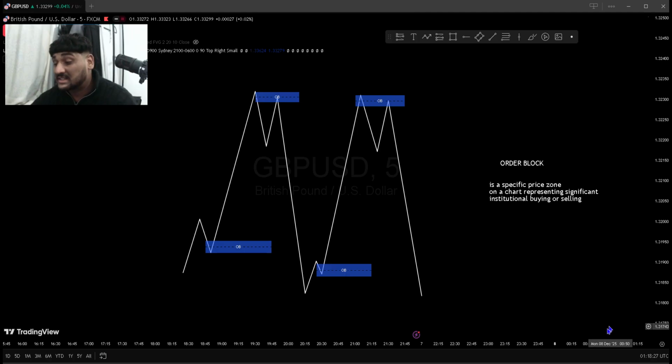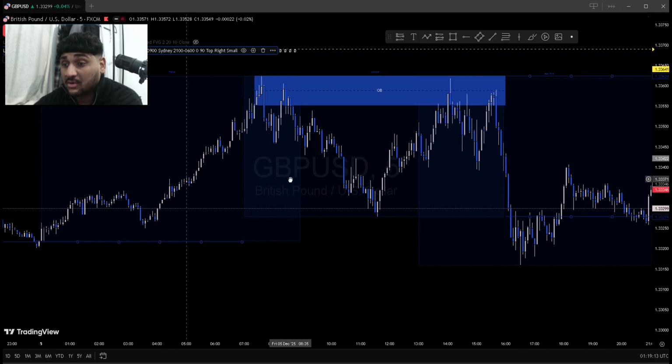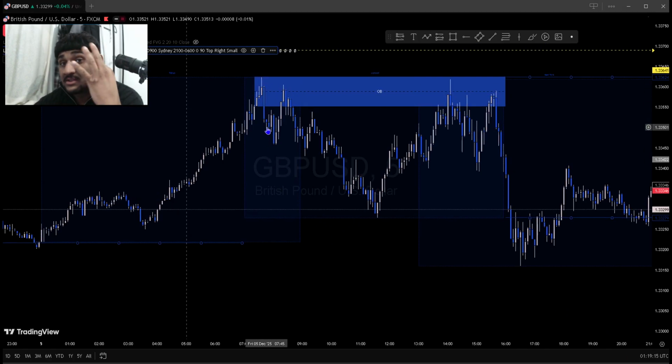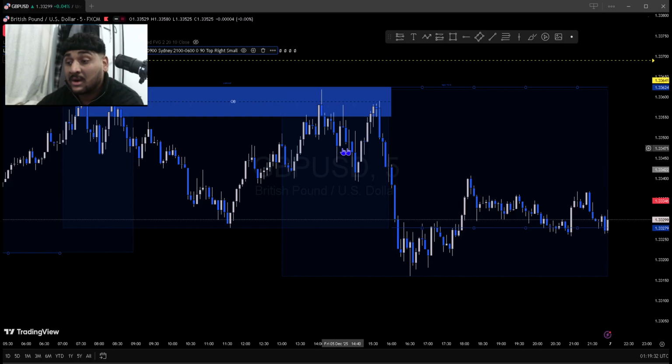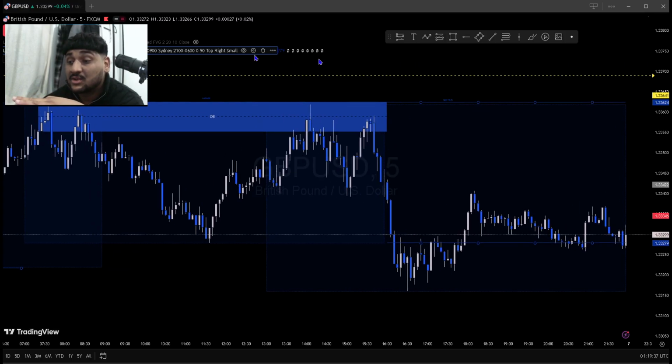Okay, now let me show you guys this on the live market. Right here we have our order block, okay? We mark the first three candles before a big push down. We don't want to see the market going straight down like news candles. We want to see it slowly going down, okay? In this case, it has made an order block here. What do you want to see? We want to wait for the market to hit the order block. In this case, it has hit the order block here.